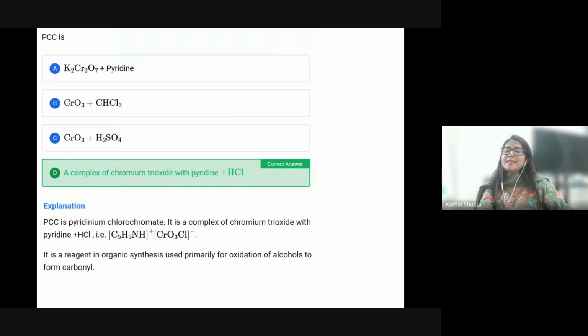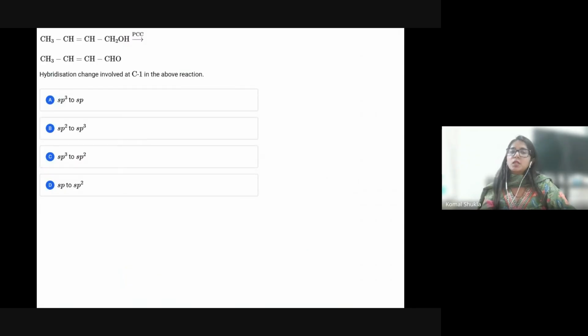See, the question is PCC. Again I tell you that option D is correct. Why is option D correct? It is a simple complex of chromium trioxide with pyridine plus HCl. So definitely this is pyridinium chlorochromate. The name makes it clear: chromium trioxide with pyridine in HCl. It is used in organic synthesis for oxidation of alcohol to carbonyl compounds. I told you that PCC is used to convert alcohol into carbonyl compounds. Okay, oxidation will take place.